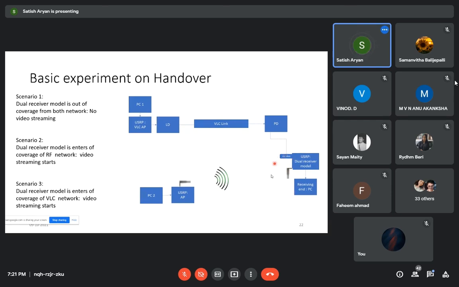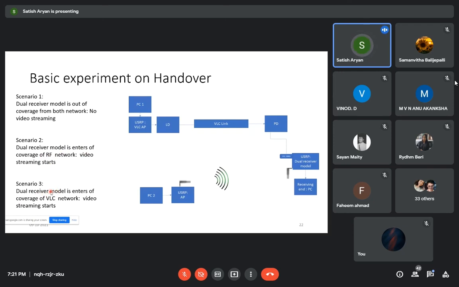Which one to choose? In scenario 1, the dual receiver model is out of coverage from both networks. That is, no video streaming takes place. In the second scenario, we moved our dual receiver into the RF coverage, so video streaming starts because it's getting the network. In the third scenario, we moved out of that and the VLC network comes into the picture. So we focused on these 3 scenarios, and to better explain what handover is,